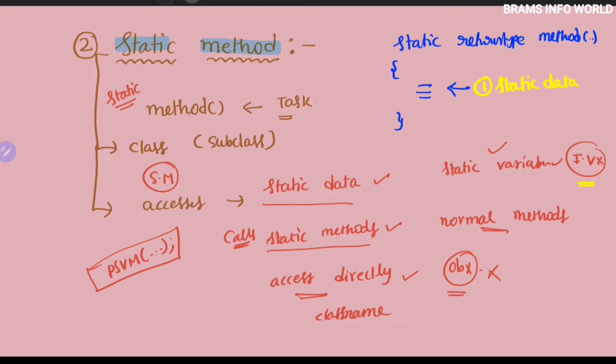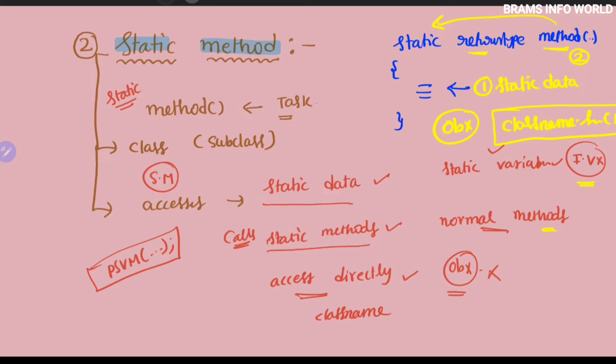If you define other data like instance variables, they cannot be accessed. The second point is that this method calls other static methods, not regular methods. Whenever you want to call it, no object is required; directly we write the class name dot static method. This is the way we can access static methods, directly during the execution of the program without any help of an object.